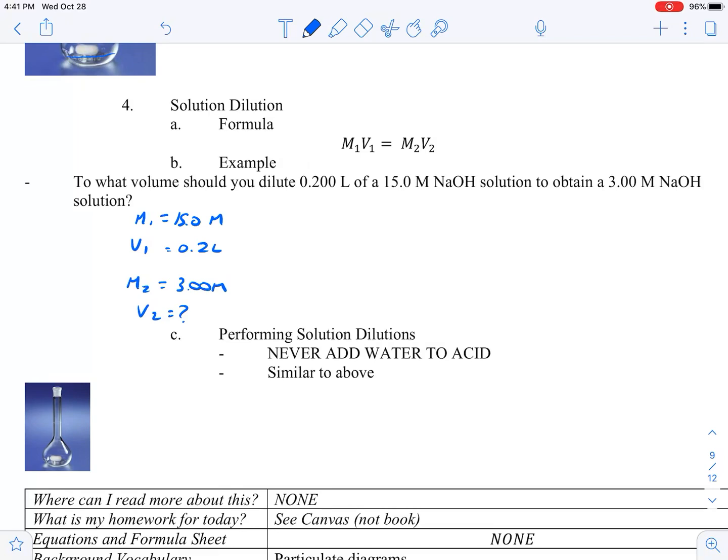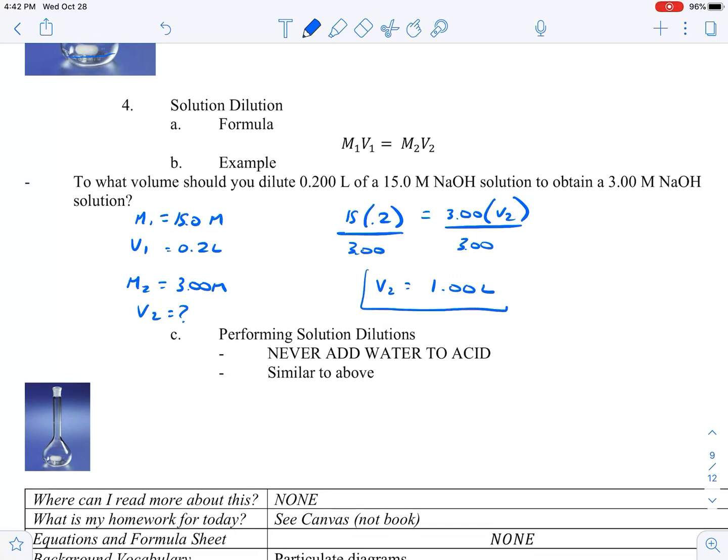All right, so really we just take 15 times 0.2 equals 3 times V2, and then we solve by dividing each side by 3. Hopefully this is very simple. 15 times 0.2 divided by 3. That's our answer. We should dilute it to 1 liter. V2 is 1 liter. If we keep our sig figs, we should probably have a couple more there: 1.00 liters. All right, pretty simple there. You'll get some practice on that in your homework today.